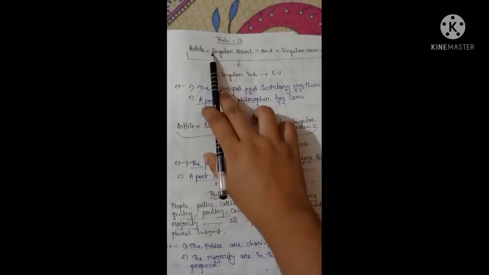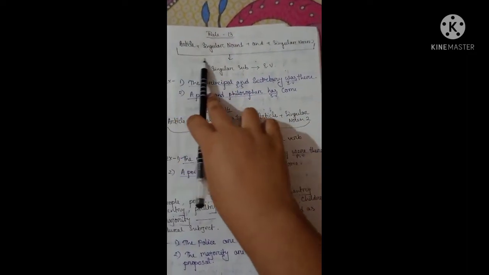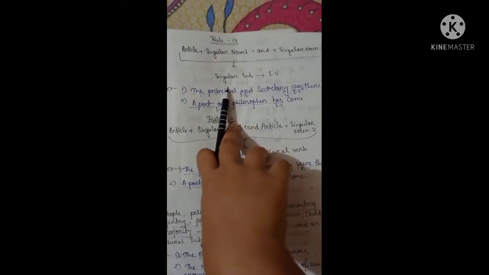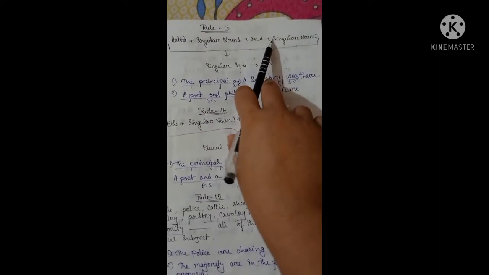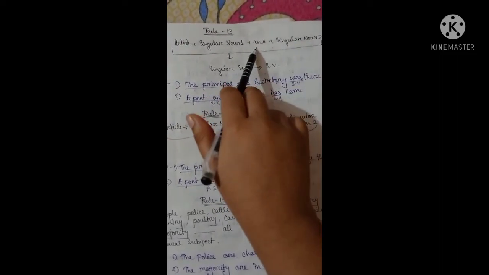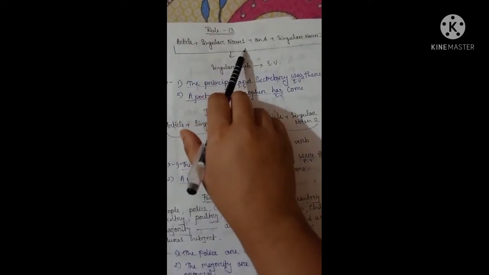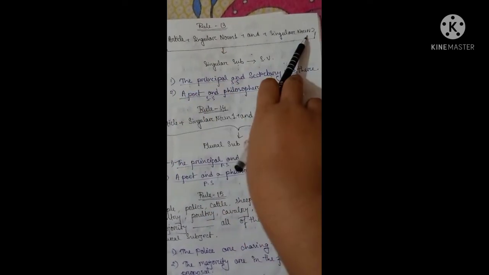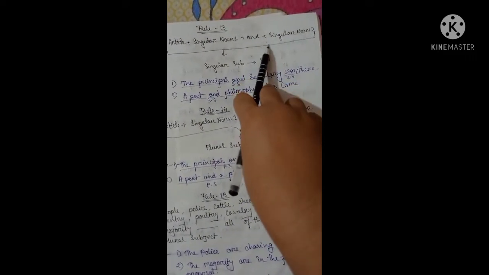Now, come to the next rule, rule 13. Look at the structure very carefully. Singular noun 1 and singular noun 2, both nouns connected by "and". There is only one article before singular noun 1 in this structure, and no article before singular noun 2.